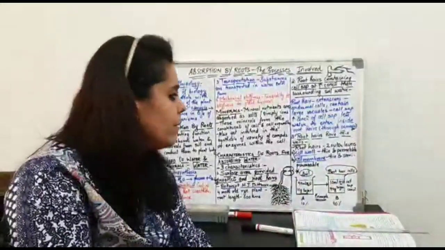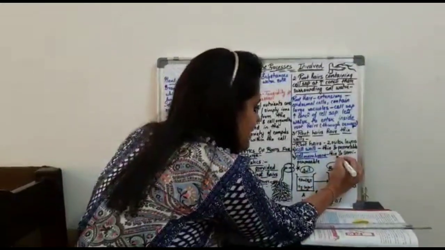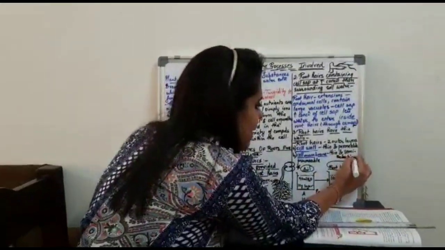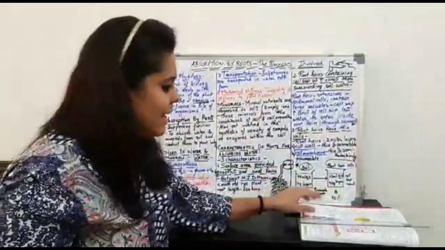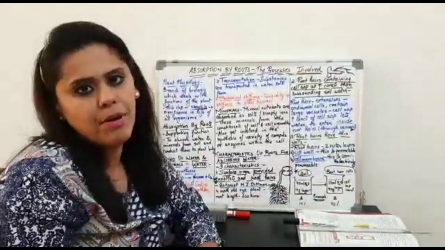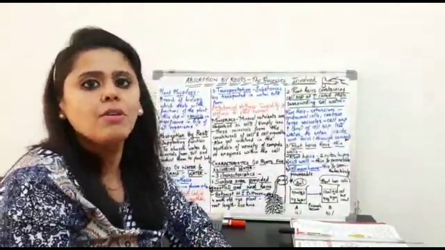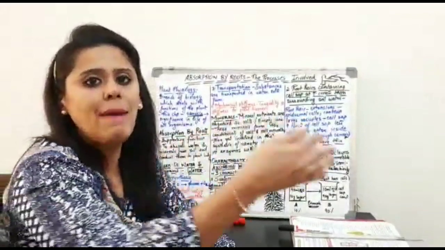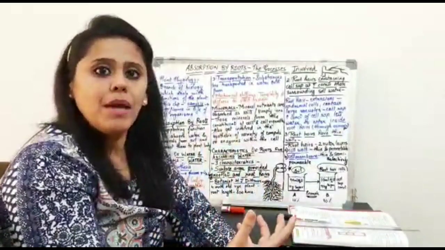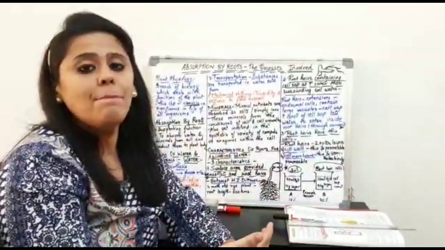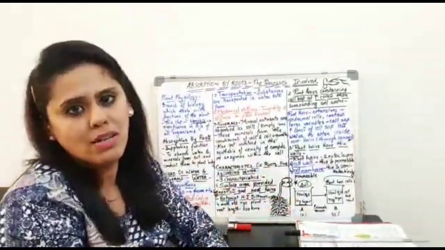Now what do we mean? Rather, not only semi-permeable, it is a selectively semi-permeable membrane. Now when I say it is selectively semi-permeable, what do I mean by that? Semi-permeable means it is going to allow the passage of water. Selectively semi-permeable means it's going to allow the passage of only selective solutes along with water.